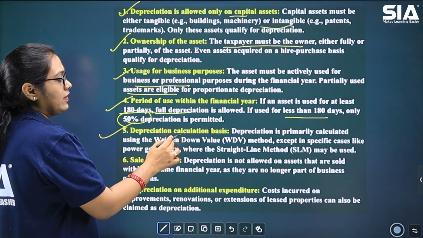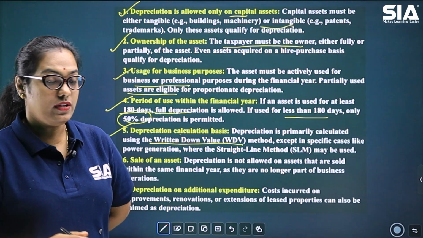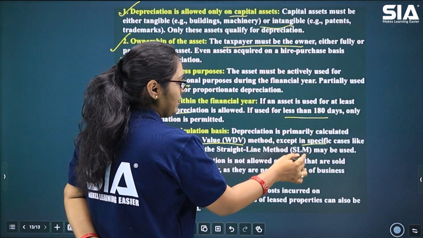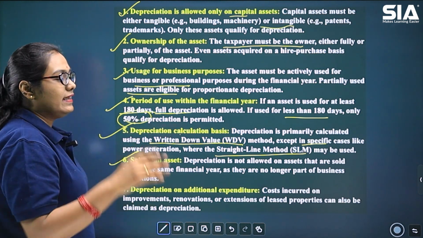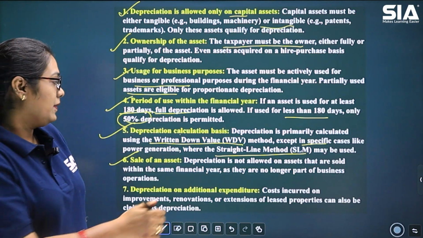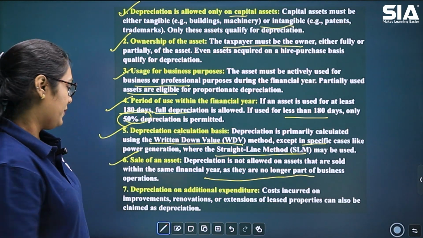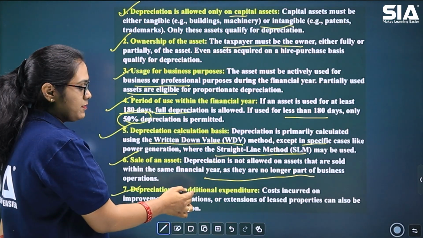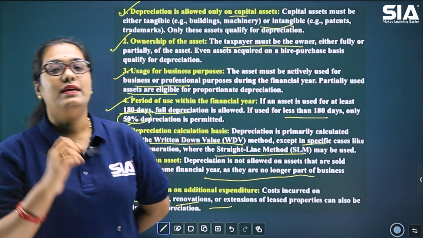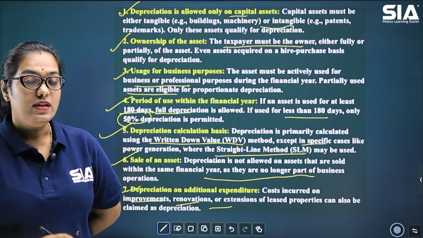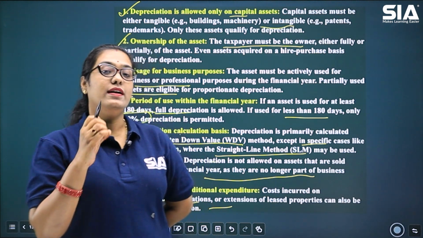Next is about depreciation calculation basis, where we said that written down value method is a standard method for calculation of depreciation. In some specific cases, there may be straight line method also followed. Next is sale of asset. If the asset is sold in that financial year, then since it is no longer part of the business, no depreciation will be allowed as deduction. Last part, depreciation on additional expenditure, where it is for improvements, renovation, any extension, that amount also can be claimed as depreciation amount. So these are the different points that anyone needs to remember while they are calculating the depreciation.